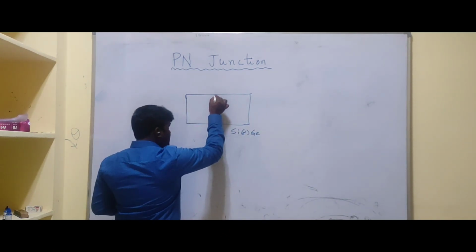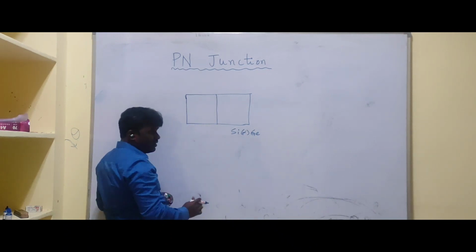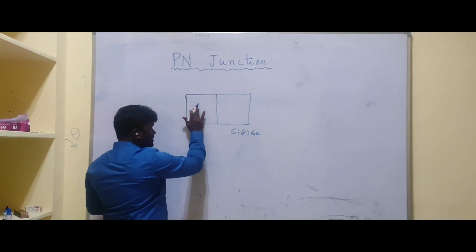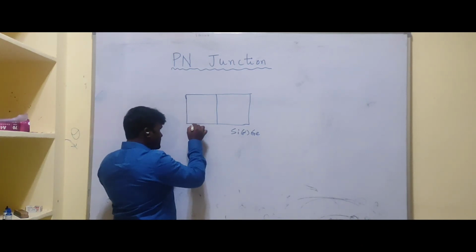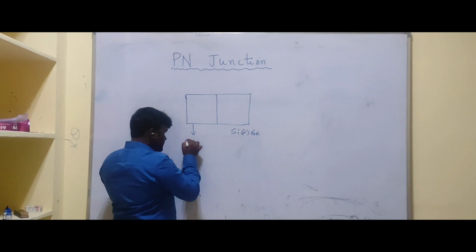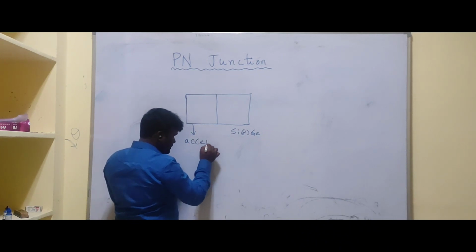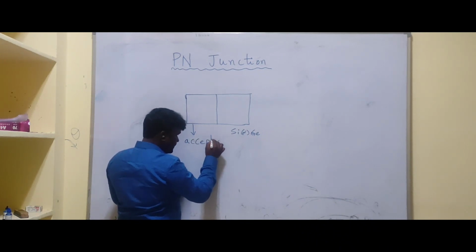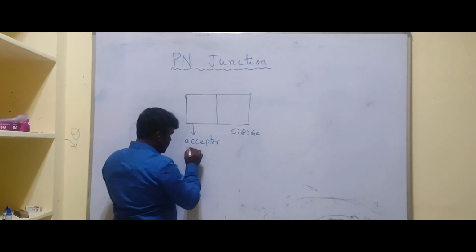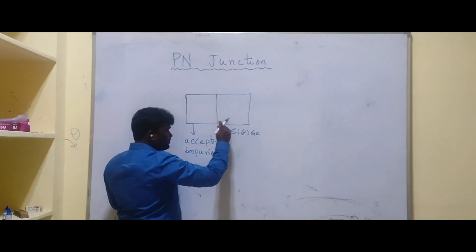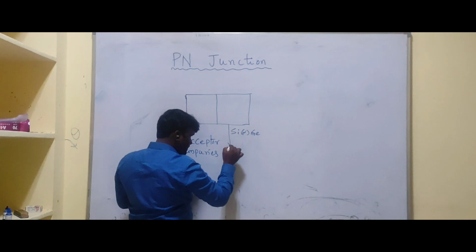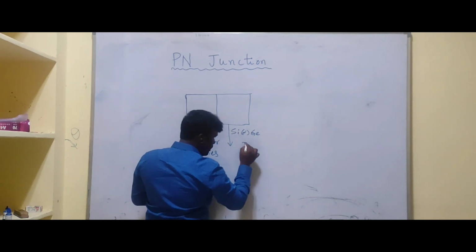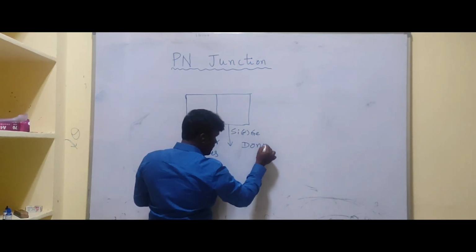And let us consider this as two regions. If one side of the region, let us consider this region, is doped with acceptor atoms or acceptor impurities, and the remaining region, this part, is doped with donor impurities or donor atoms.